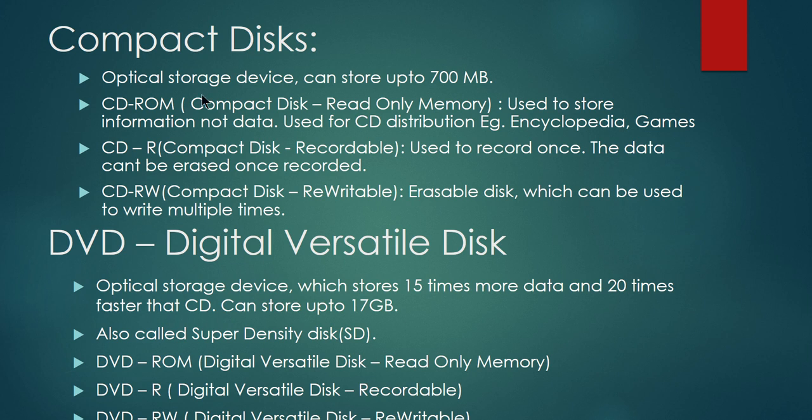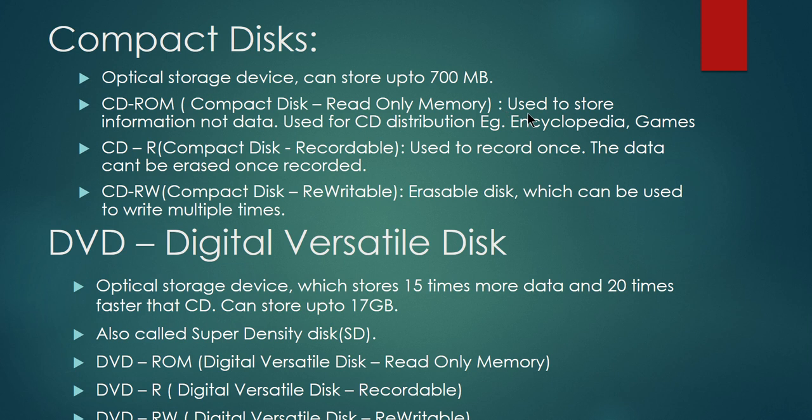Okay, so what is the storage capacity of a compact disc? It can store up to 700 MB. What you may not know is that there are three different types of CDs available. The first one is CD-ROM. As it's written, it is compact disc read only memory. What do you mean by read only memory? Already you must have studied about RAM and then ROM. Read only memory is the one where the data can only be read by the user, but it cannot be written into it. The same applies here.